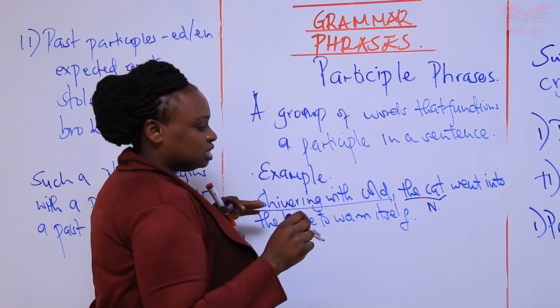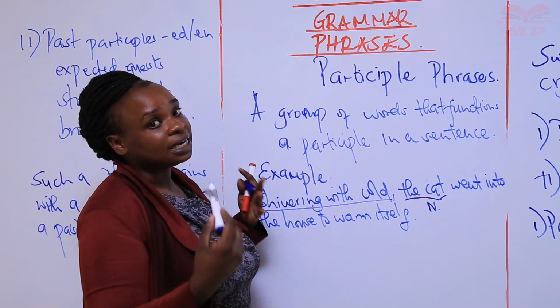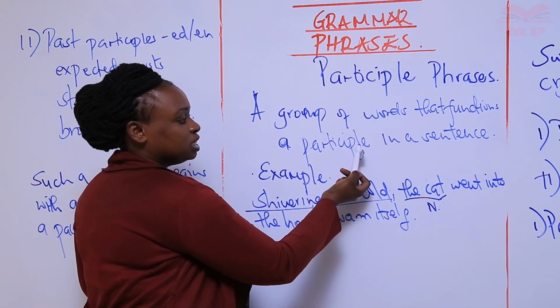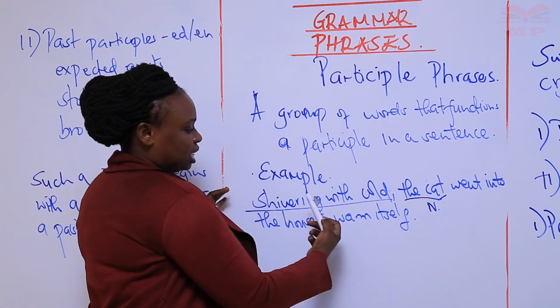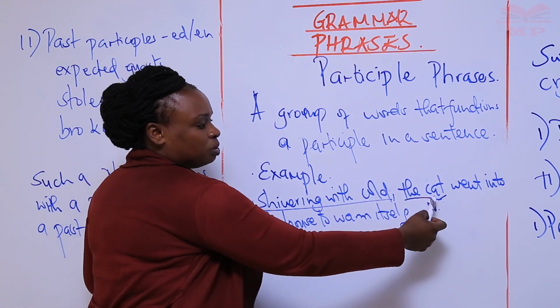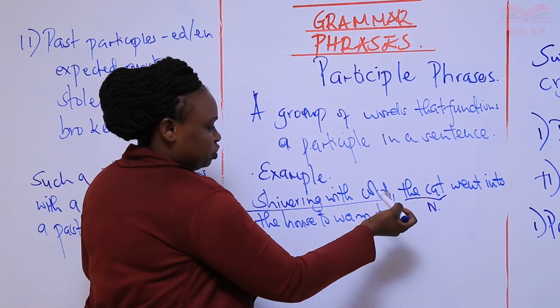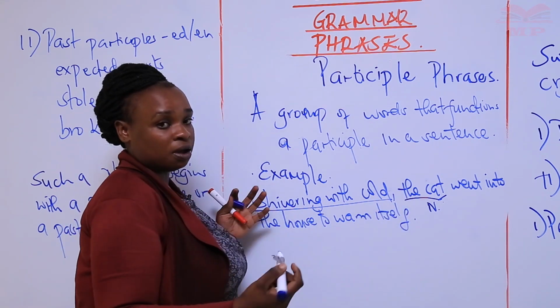So what is an adjective? It gives us more information about a what? A noun. So in this case, it is a group of words that functions as a participle. Here, it's a group of words that gives us more information about what? The cat. It was shivering with cold, so it went into the house to warm itself.